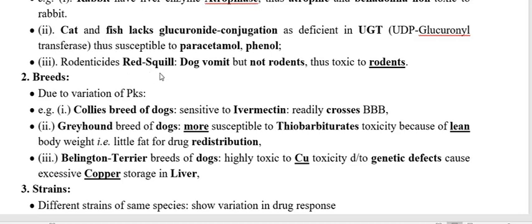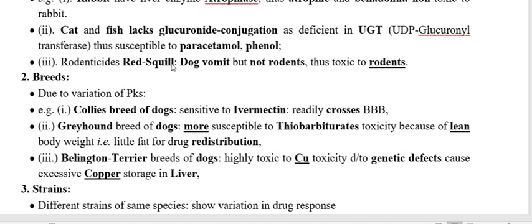Take another example, red squill. What is red squill? Red squill is a rodenticide. What is a rodenticide? A drug, a toxicant that kills the rat. So rodenticides like red squill mainly or primarily produce poisoning in rodents and not in the dog. Why? Because rodents do not vomit and dogs vomit. So even though the dog takes this red squill, by its vomiting action the toxicant gets evacuated from the GI tract by producing vomition.